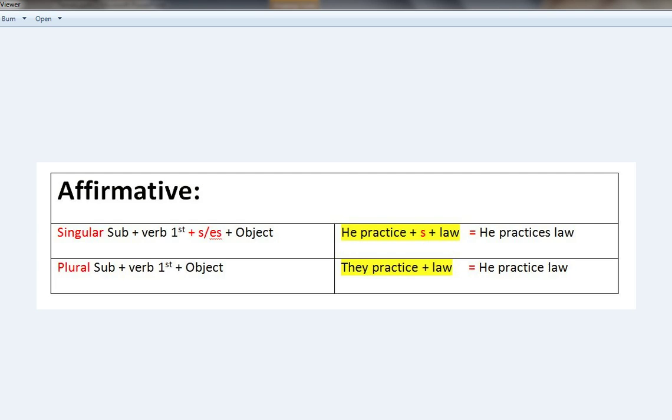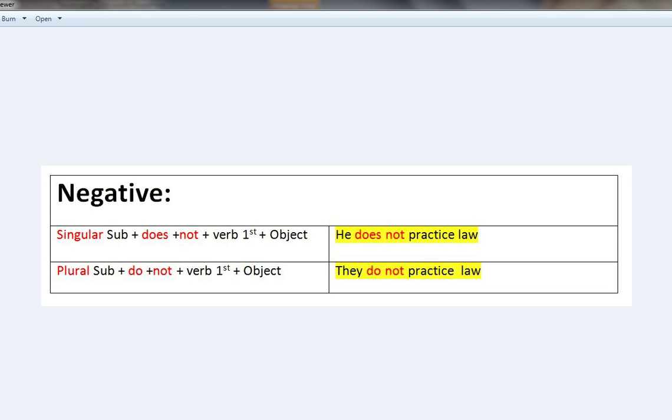The tenses and this affirmative sentence: if you are using an affirmative sentence, then you just have to say subject, then verb with s or es, and then object. If the subject is plural, then no need to put anything. Just say in a very simple way, subject, verb, object. If you are saying something without any time-bound thing, like you straightforwardly want to say something. If you are saying a negative sentence for a simple sentence, then you have to put do not or does not.